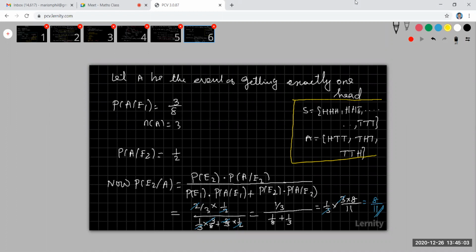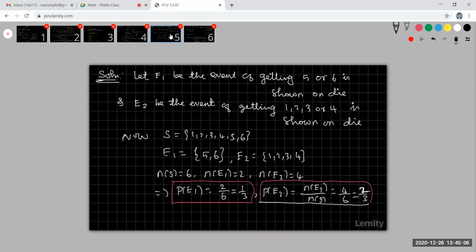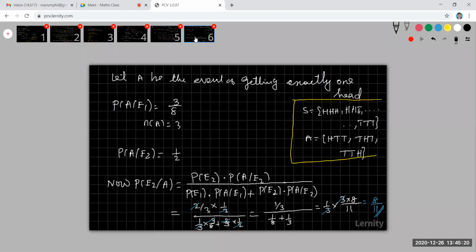If you want to copy anything, please tell me, I will show the slides. Otherwise, we'll go to the next slide and discuss the next problem. Completed this. Nagarjuna is there. Any doubts?